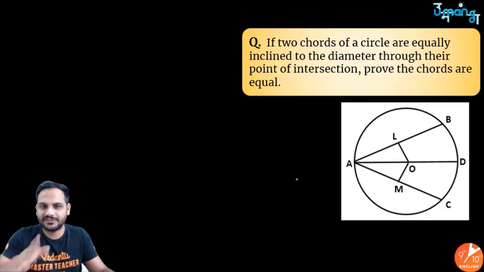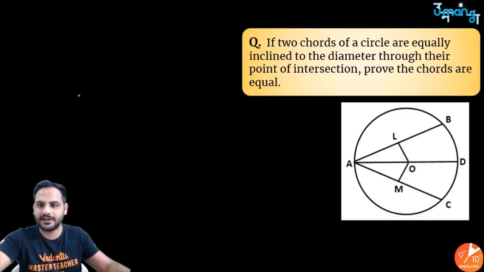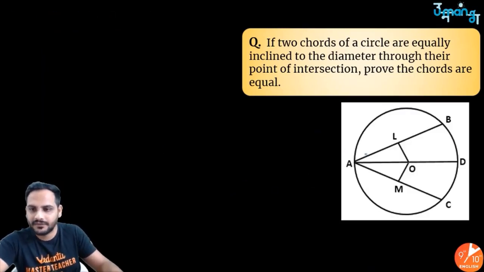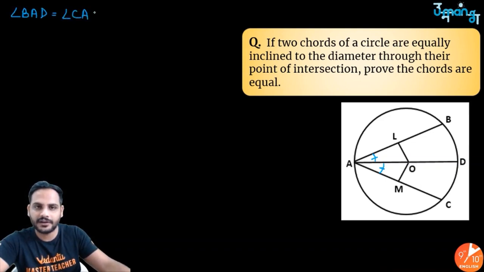This time I changed the names a little. We have been given that angle BAD is equal to angle CAD, and we need to prove that AB is equal to AC. This is what we need to prove.